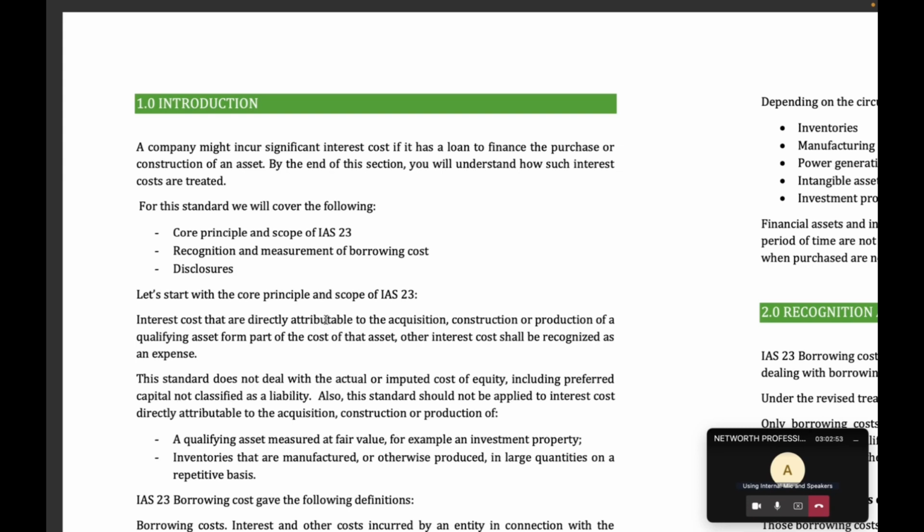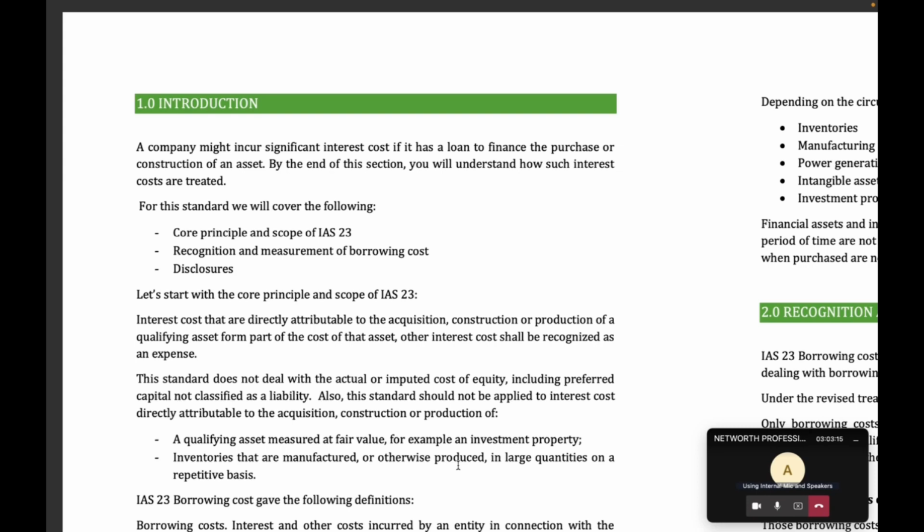Though there are some exceptions. If the asset is an investment property, then you should not capitalize the interest, or if the asset you are constructing is inventory that you want to sell, you should not capitalize the interest.